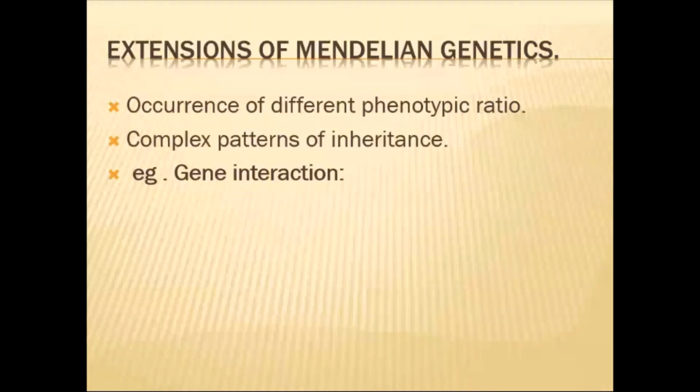What is complexity of inheritance? Monohybrid is the simplest form of cross. Dihybrid is somewhat difficult. Trihybrid is a little more difficult than the dihybrid. And multiple gene interactions are also there, which are more complex than the trihybrid cross. So if you increase the pairs of alleles in a cross, it leads to complexity in the inheritance. Inheritance is important for the formation of new characters, and new character formation also leads to evolution in the organism. One example given for the extension of Mendelian genetics is gene interaction.